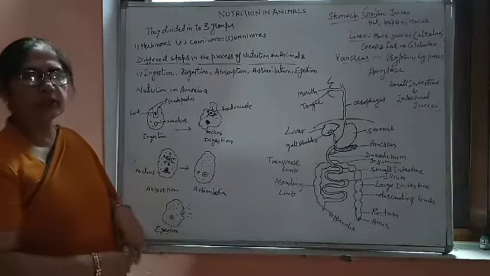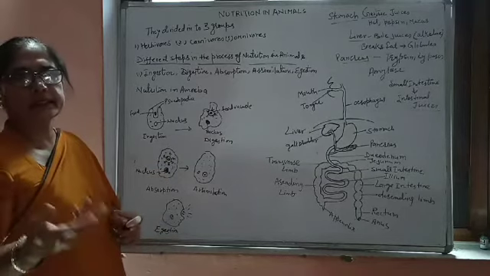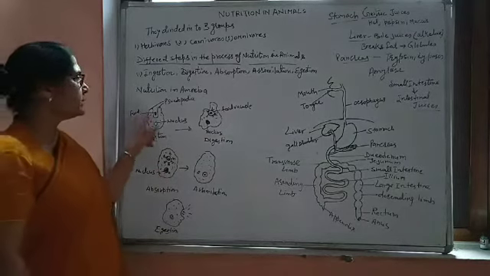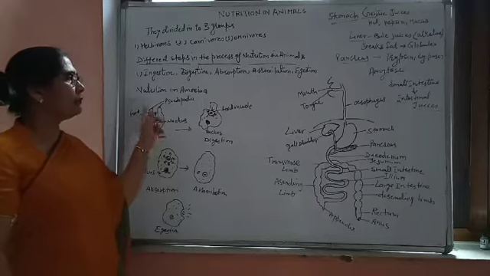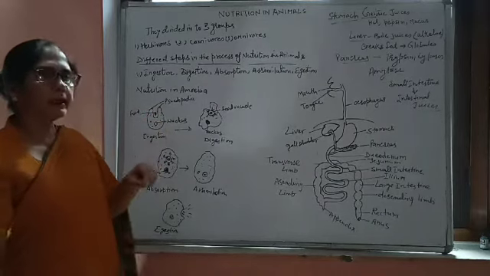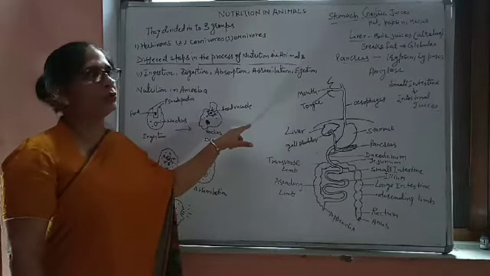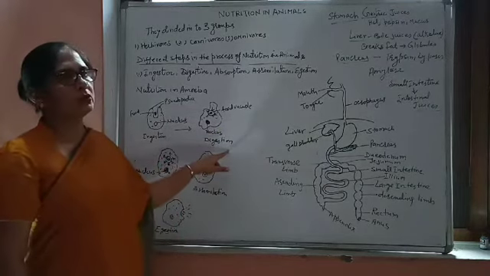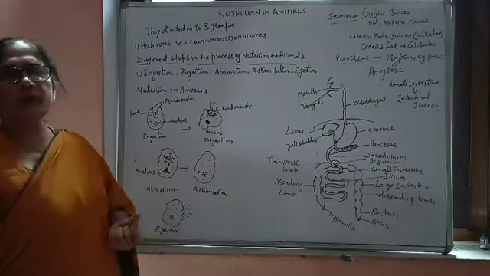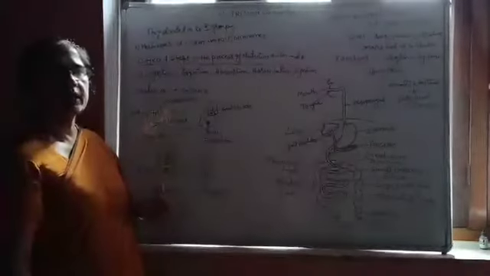When food goes inside the body, what happens? So this is ingestion, taking the food particle inside, surrounded by a membrane, then taken inside the body as a food vacuole. Now the second step is digestion, because this is a very simple form of organism or animal, you can say.